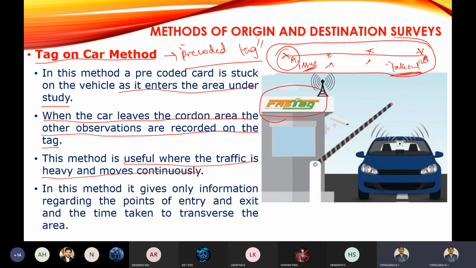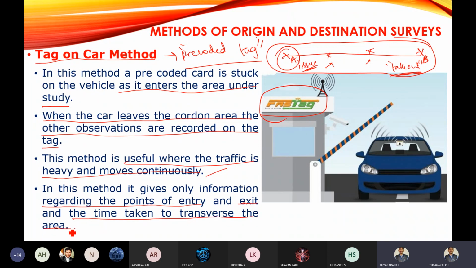So the tag on car method is helpful only when traffic is heavy and moving continuously. In this method, it gives only information regarding the points of entry and exit and the time taken to traverse the area.